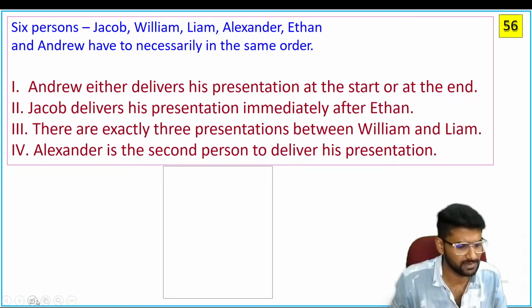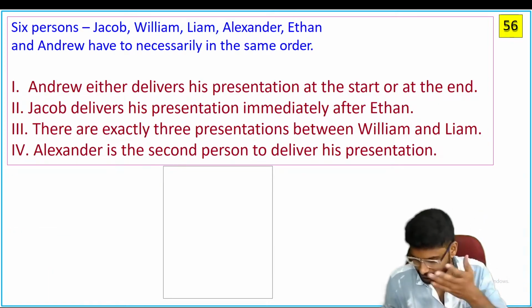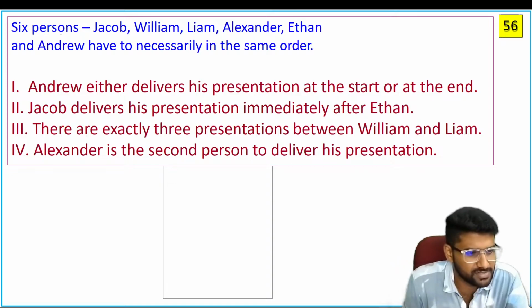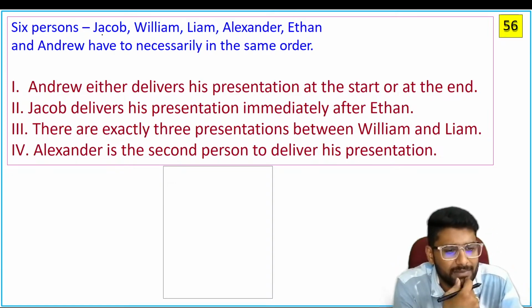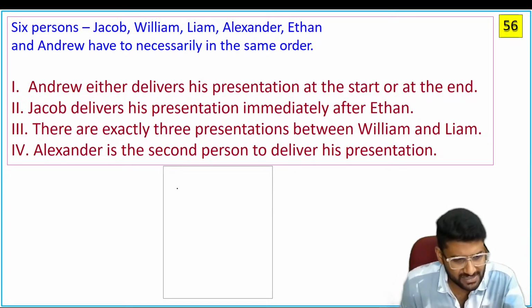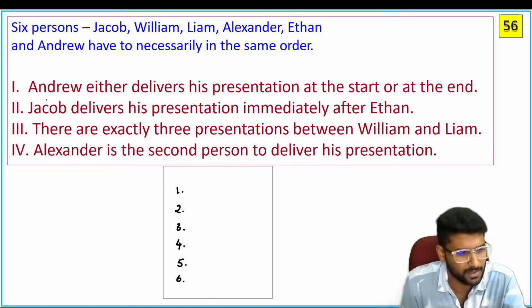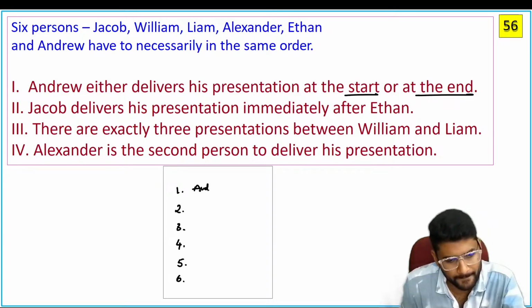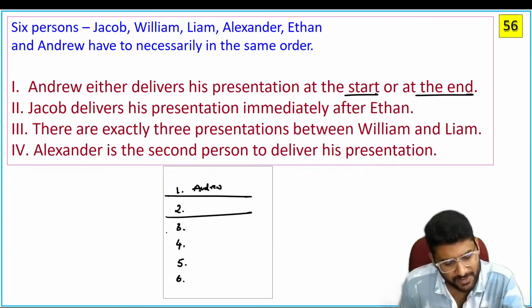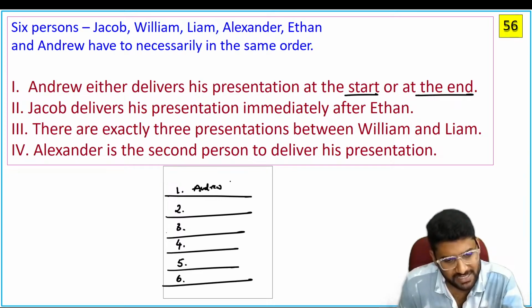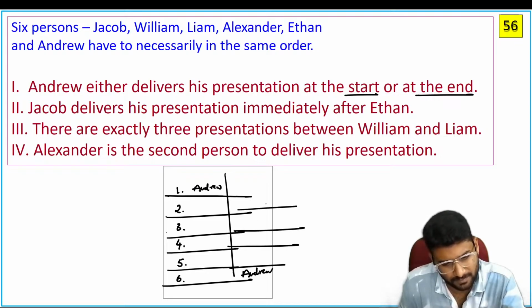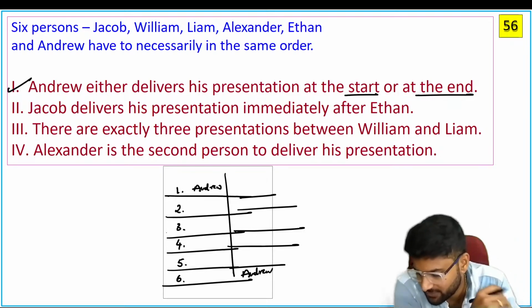Next. So the question in puzzles. Yes, go through this one puzzle. Now see, there are six persons: Jacob, William, Liam, Alexander, Ethan, and Andrew, not necessarily in the same order. So total we have six persons here. Now Andrew delivers his presentation either at the start or at the end. Two possibilities. Andrew can be either first person to deliver his lecture or last person. Yes, we have two possibilities in information one.